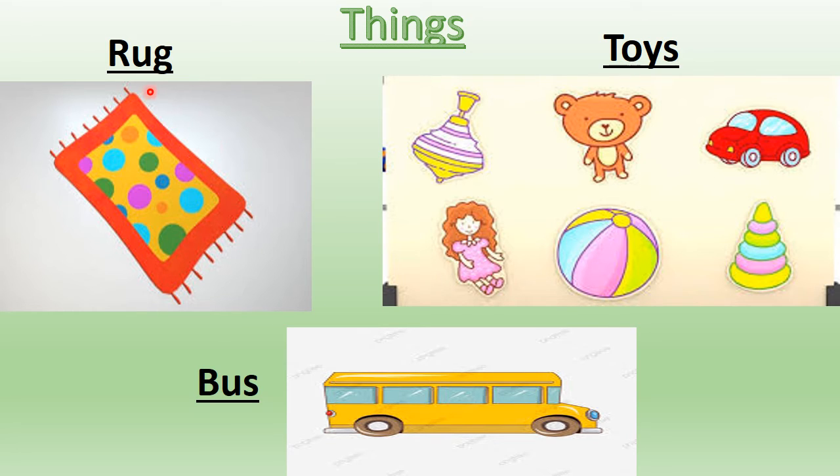You can see a rug. What is a rug? A rug is a kind of carpet that you spread on the floor. And you can see this bus. Bus is also a thing. Anything that is a non-living thing would come in the category of things. Your toys are non-living things, so they would come in the category of things. Rug is a non-living thing. Bus is a non-living thing. So all these would come in the category of things.